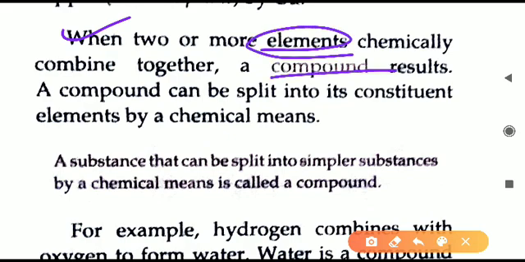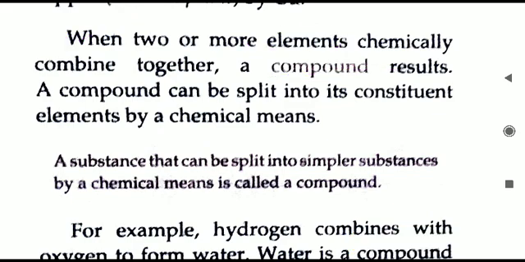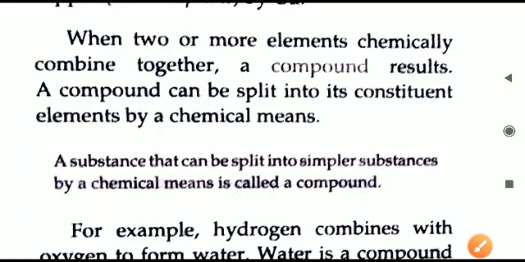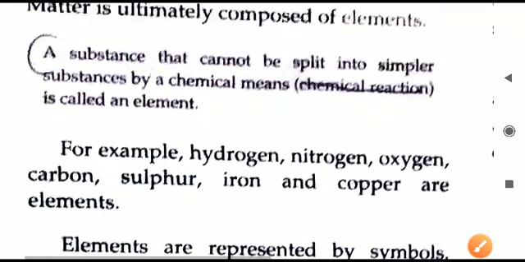A compound is formed. Compound is a combination of different elements, and because the elements are chemically combined, we can say a compound can split into elements. We can break a compound into smaller elements. It is possible, but an element cannot be broken. So both the definitions you have to learn.